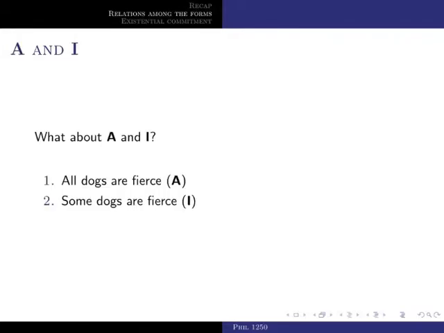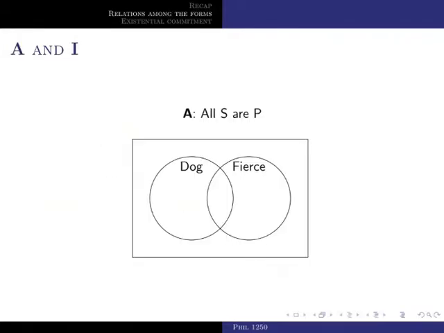Now, the same question, but with respect to A and I. Again, the A form is universal affirmative, as in all S are P. And then doing the substitutions, we have all dogs are fierce. And this is represented by shading area 1, right? Namely, the area of those dogs that are not fierce. That means that there isn't a thing that is both a dog and is not fierce.